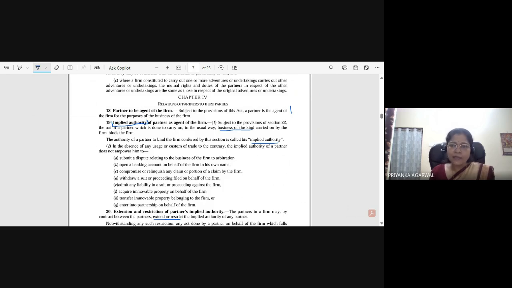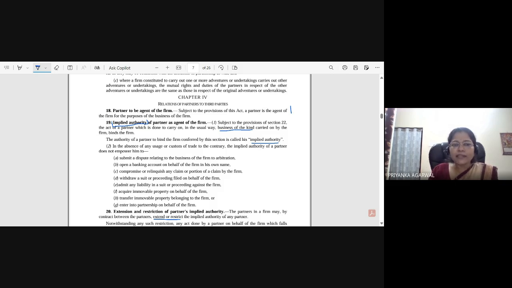In a trading business of, say, rice, that is not the usual business, right? So this is not allowed. This is not the inherent authority of the partners. But anything which is done within the inherent authority of the partner, all of them are bound by it, and the firm is also bound by that.